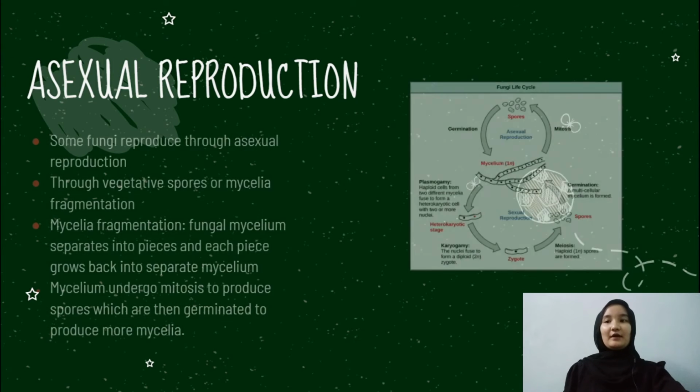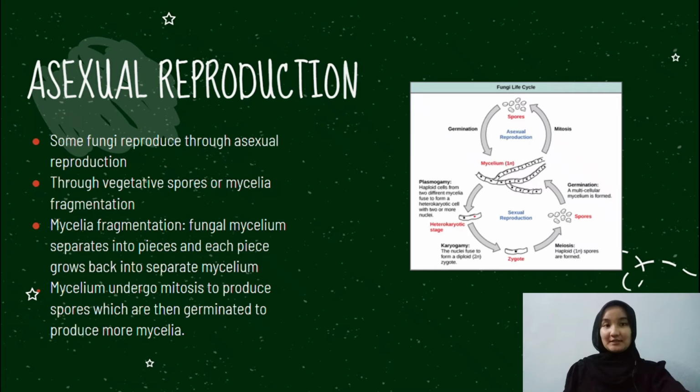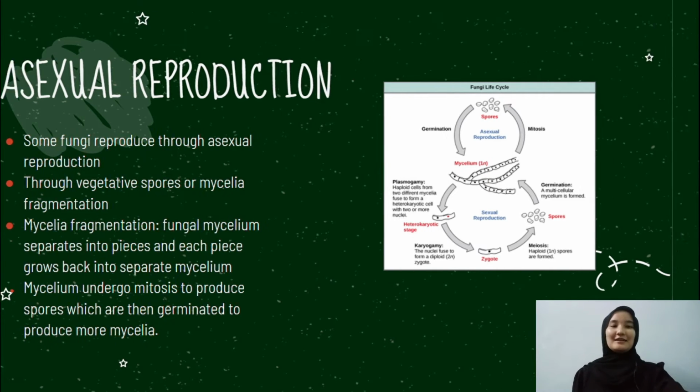The second method of fungi reproduction is through asexual reproduction. Asexual reproduction of fungi is carried out by mycelia fragmentation or mitosis. Mycelia fragmentation occurs when a fungal mycelium separates into pieces and each piece grows back into separate mycelium. Other than that, mycelium also undergoes mitosis to produce spores which are then germinated to produce more mycelia. That is all from me.